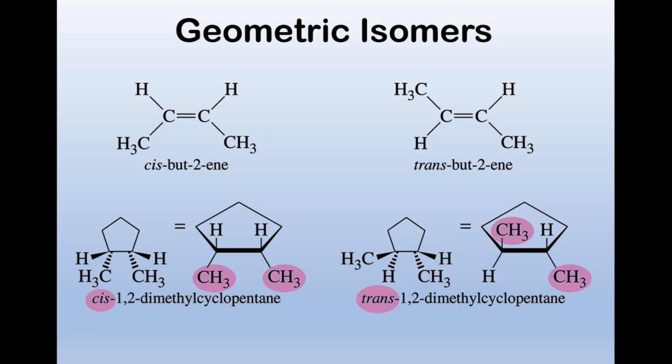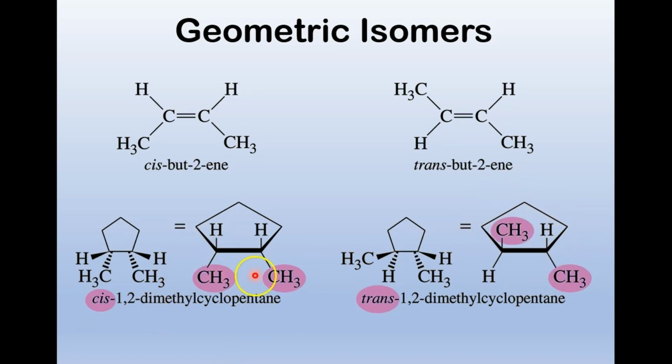Now we could have a molecule that has sigma bonds everywhere, but if it's a ring, then that locks some of the bonds from rotating. This bond here can't rotate, so it locks these groups into position. If I was going to name this, first we figure out that this is a 5-membered ring, so we get the cyclopentane figured out. Then we start numbering at 1. It's kind of symmetric, it doesn't really matter. So we have 1,2-dimethylcyclopentane, but that could be easily confused with this thing here.